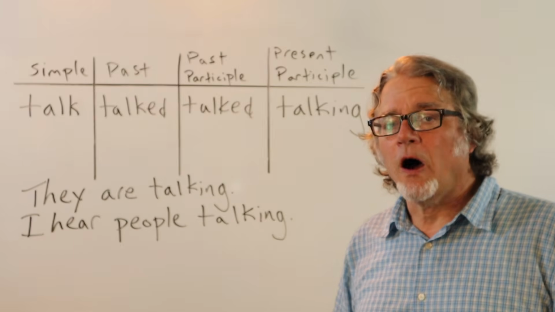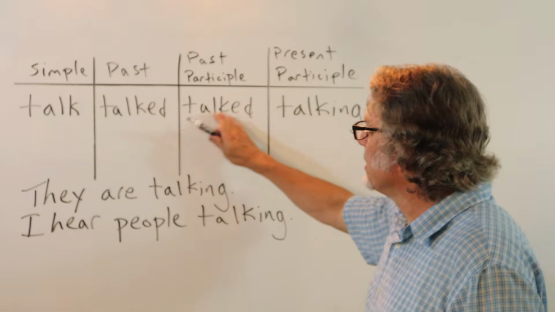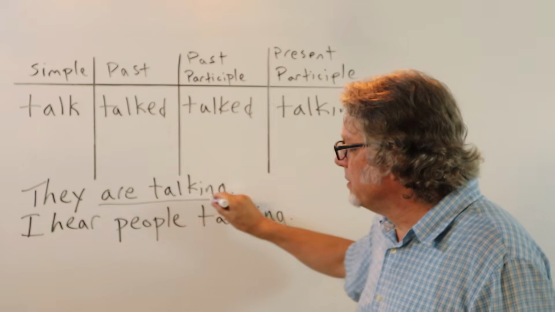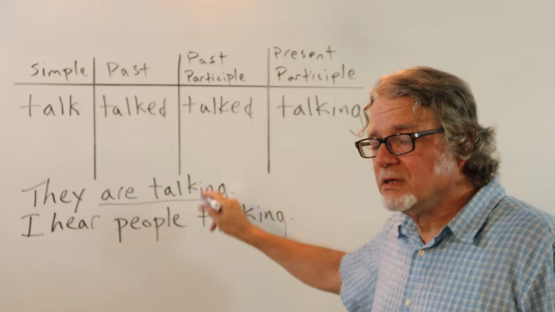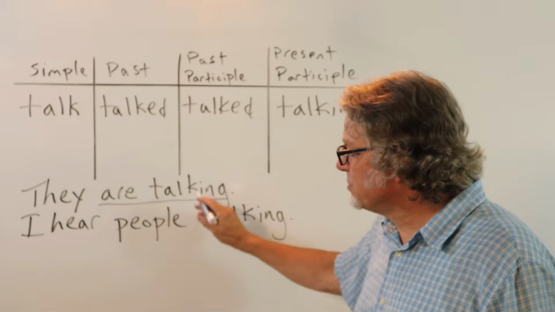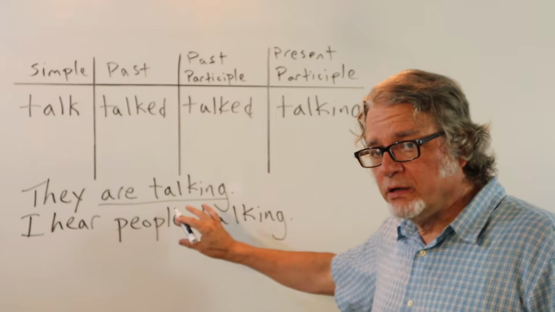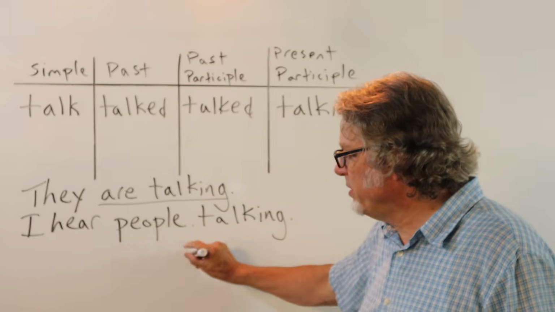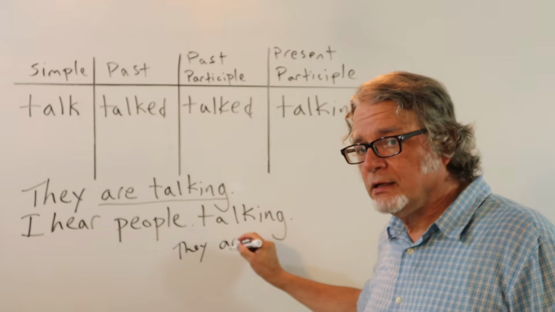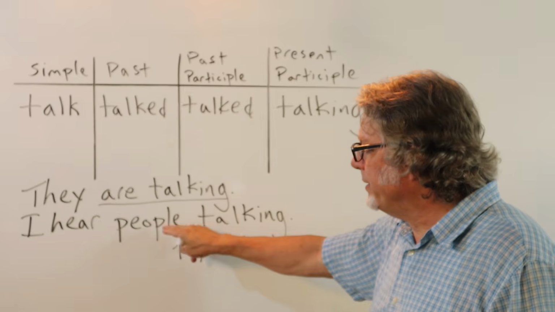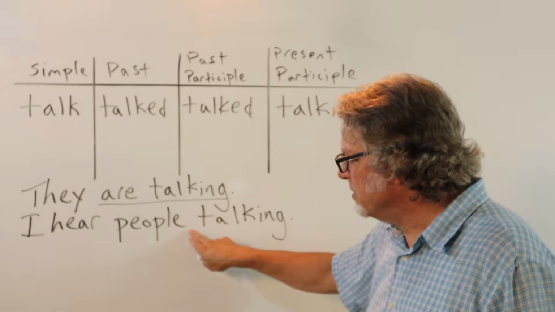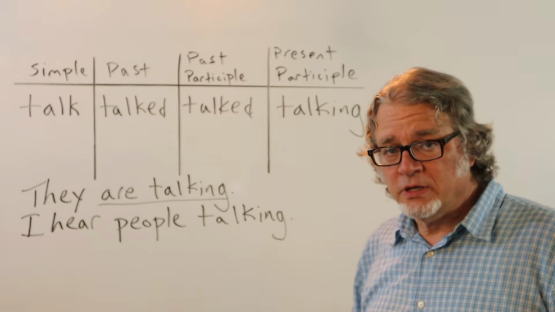Here's the verb talk. Talked, talked, talking. They are talking. Here's the present continuous tense. I hear people talking. This could be in two parts. I hear people, period. They are talking. Or I hear people talking. Just take off the subject and that helping verb, and that sounds pretty good.